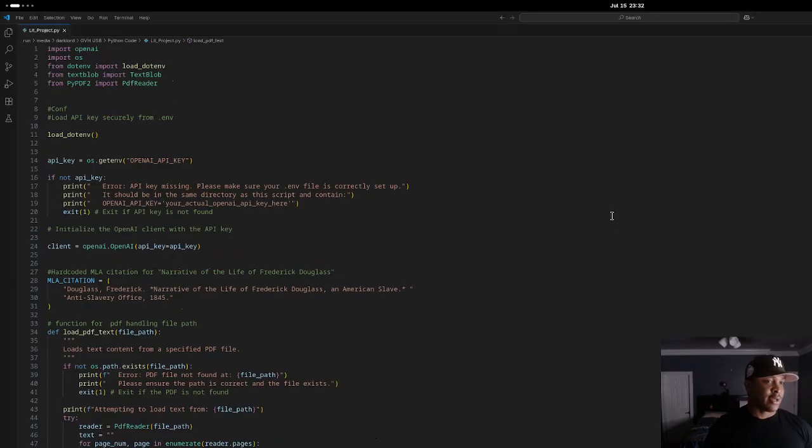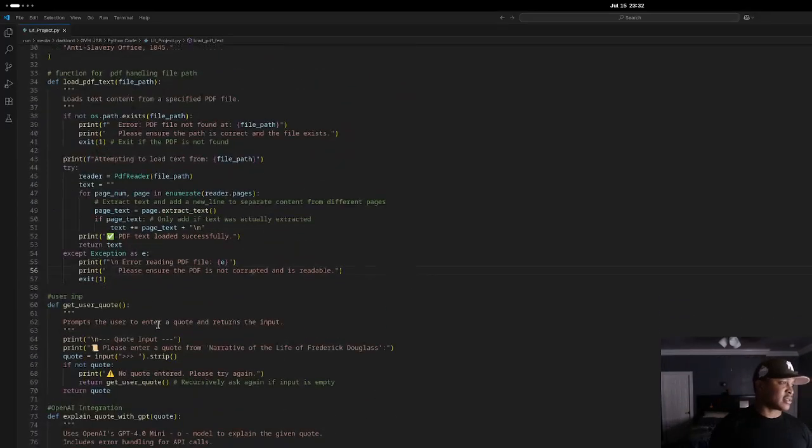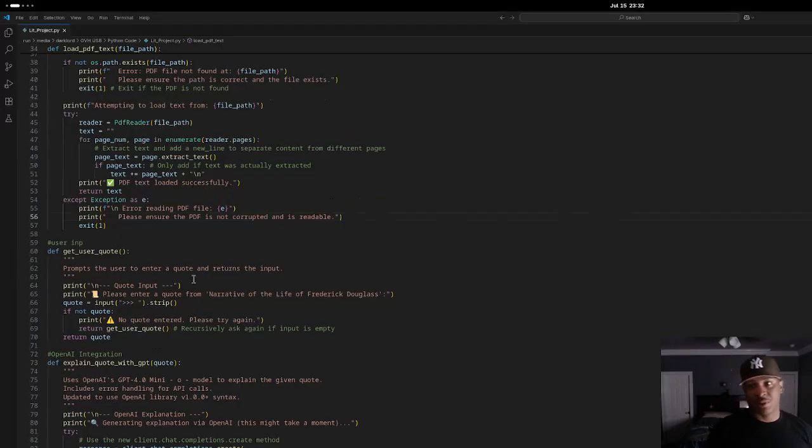And basically, I'm just going to run through a demo very quickly. I'm also just going to explain this quickly, not too much in depth. So the major things that it does: the first thing is it's going to take user input. So it's going to be a quote, and you'll see it in the demo. When I start it up, it'll ask you to put a quote from the book, right?